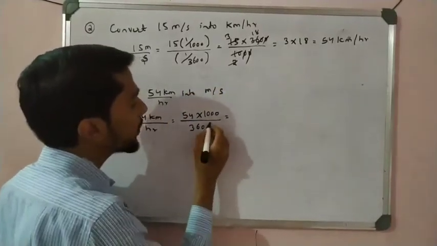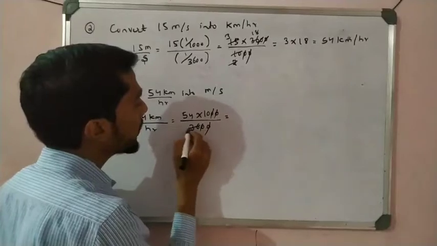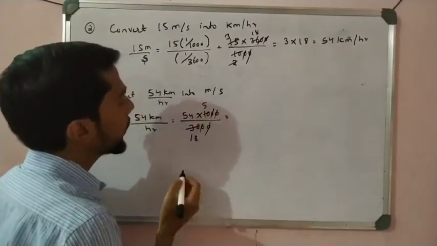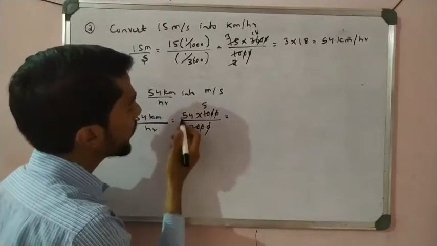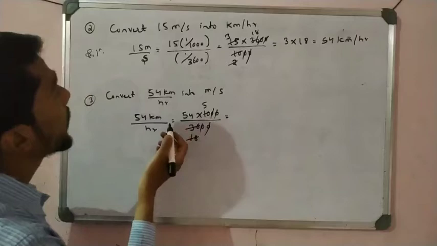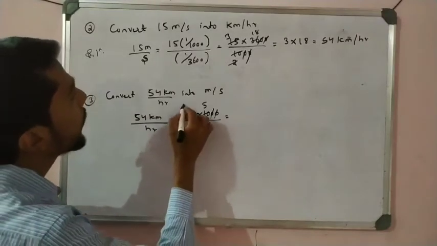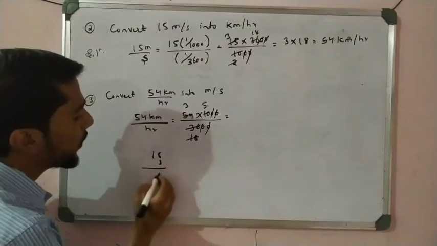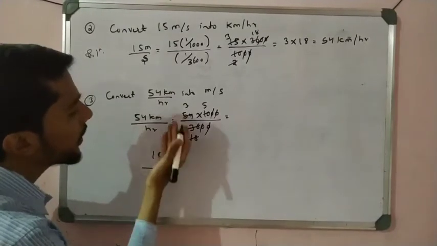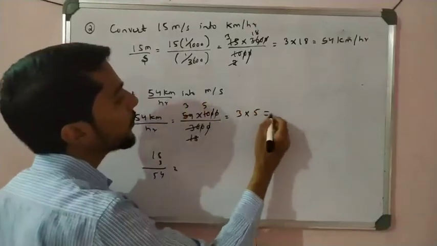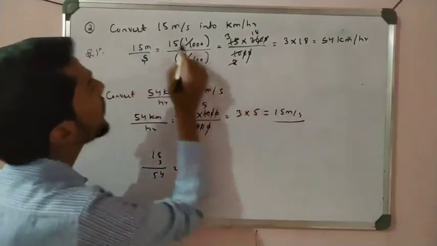So we get the correct answer, 0 0 get cancelled, right? And here 2 18 and 25, right? And here we cancel 18. 18 3s are 54. So 3 into 5, it is again 15 meter per second. We get the correct answer like that.